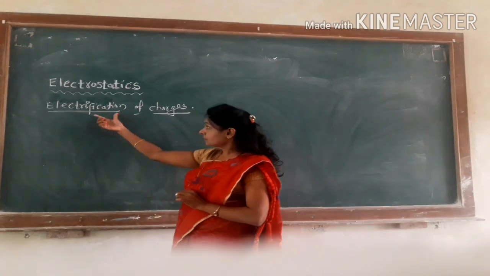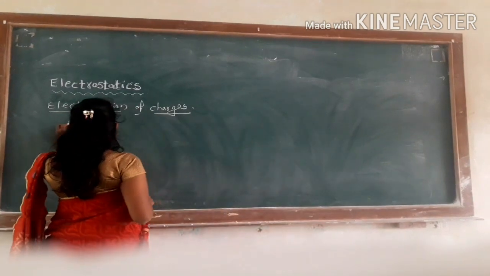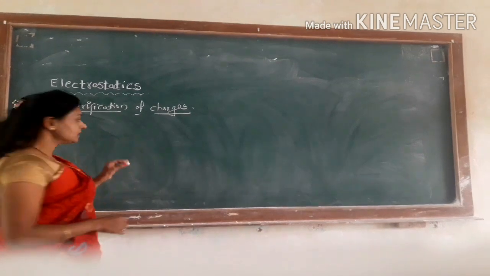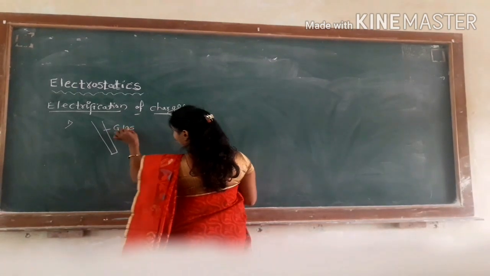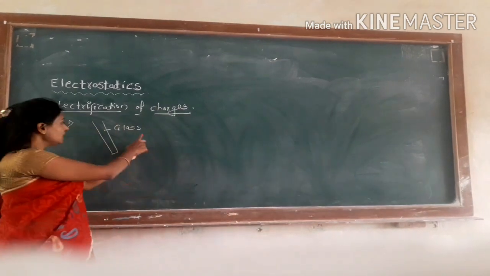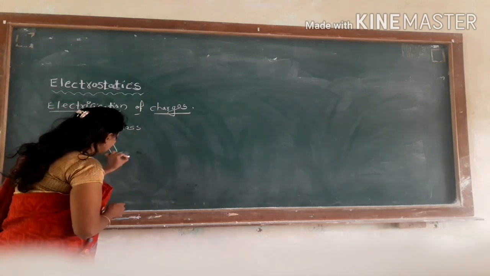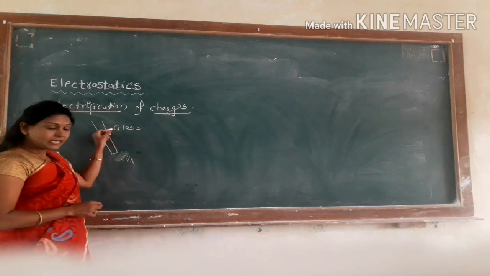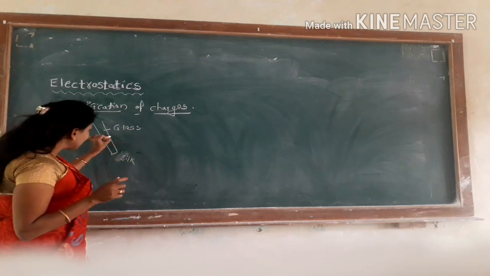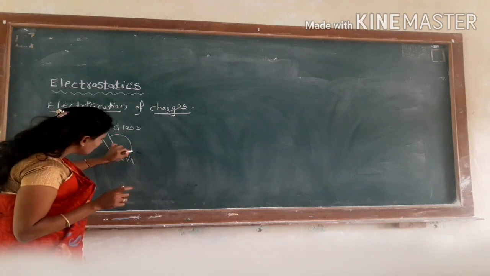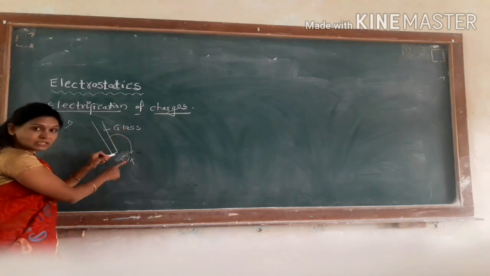In order to understand this explanation, let us consider two examples. The first example is a glass rod. When this glass rod is rubbed with silk, there is a transfer of electrons from glass to silk.